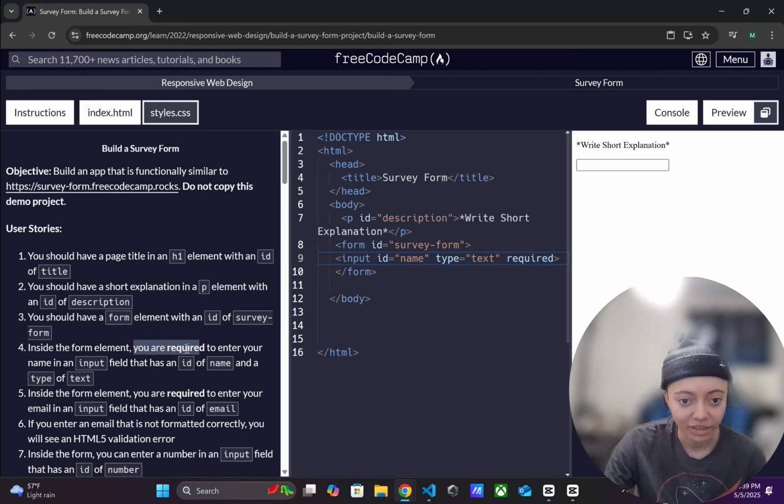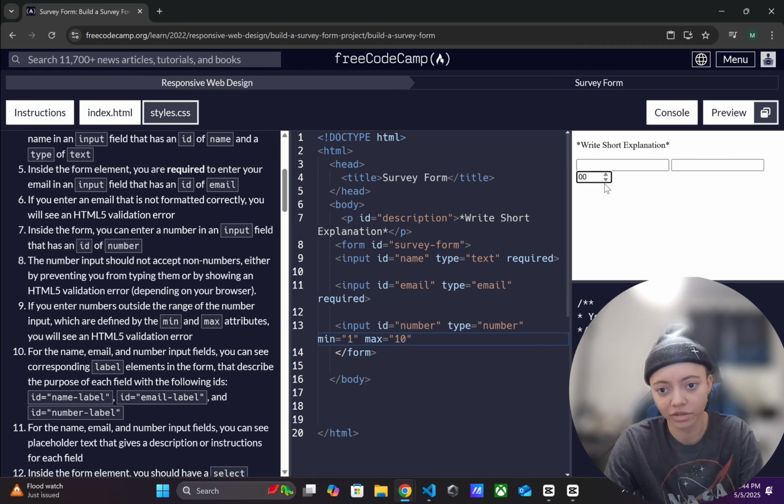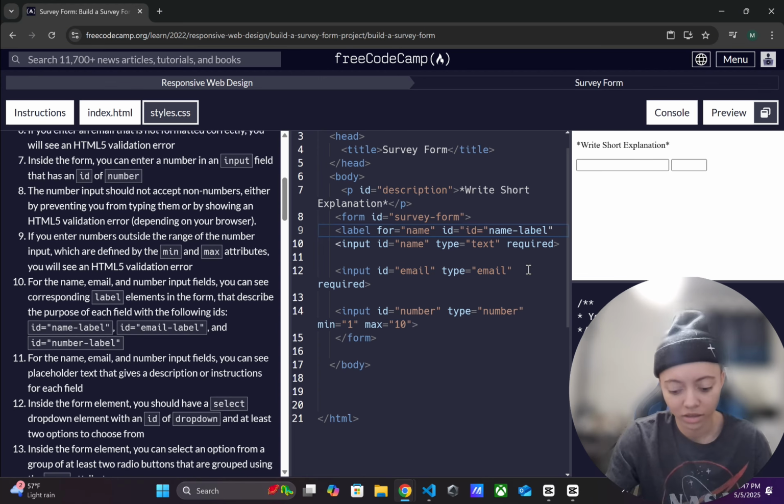So you're required, and of course they bolded it because they wanted me to write required, to enter a name in an input field that has an ID of name and a type of text. Hold on real quick. So I should be able to not type non-numbers in here. And the fact that I can, we do 0, you can. Oh, not with the arrows though. But for some reason you could type that. So I don't know. Close that.